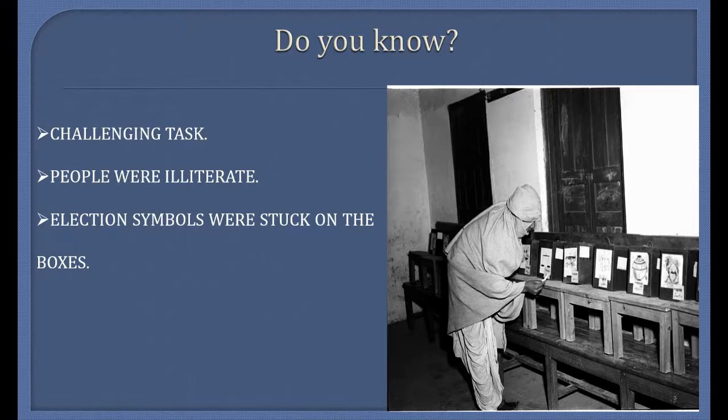Election symbols were stuck on these boxes. The voters were given blank ballot papers which they were supposed to drop in the boxes having the election symbols of the political parties they wanted to vote for. This system ensured that even illiterate people could vote.